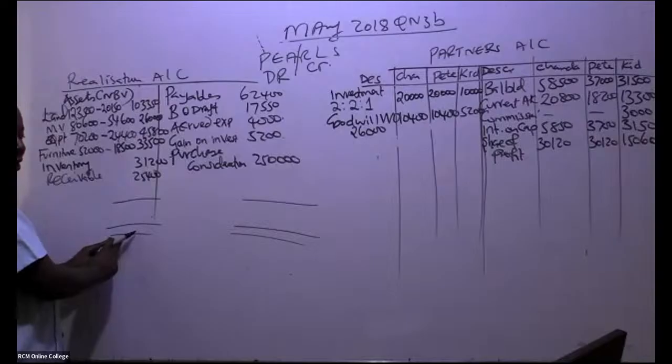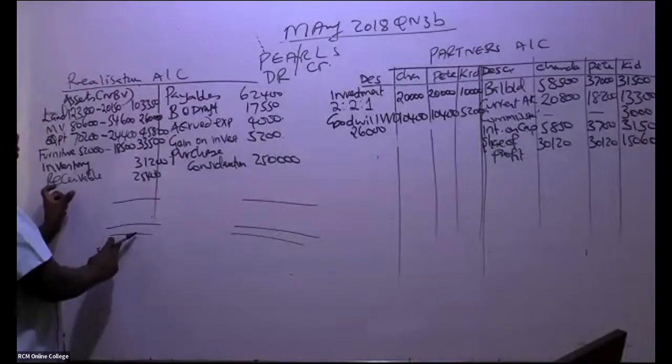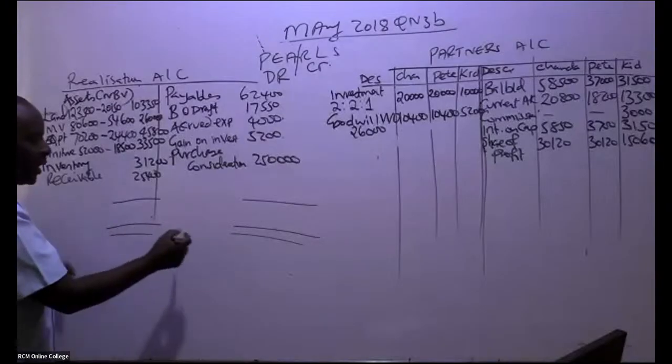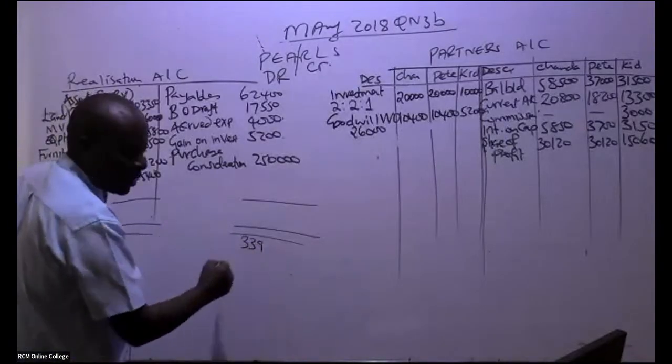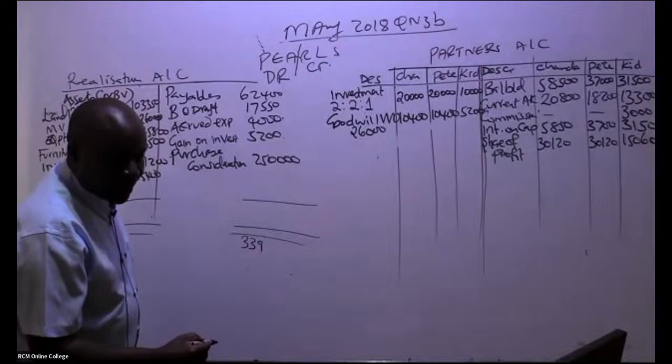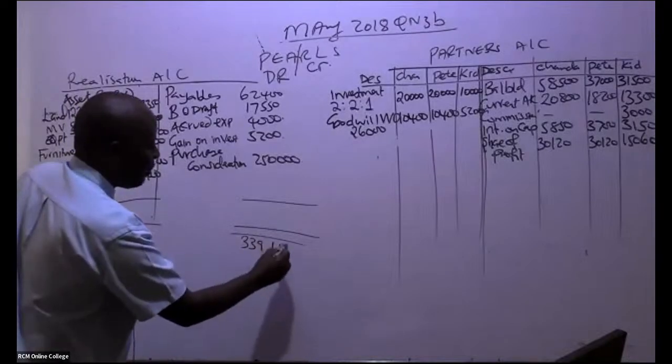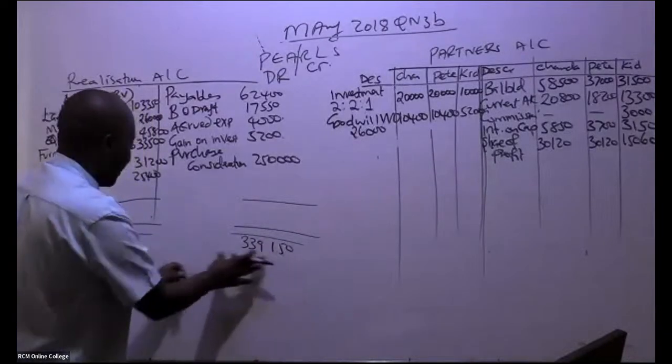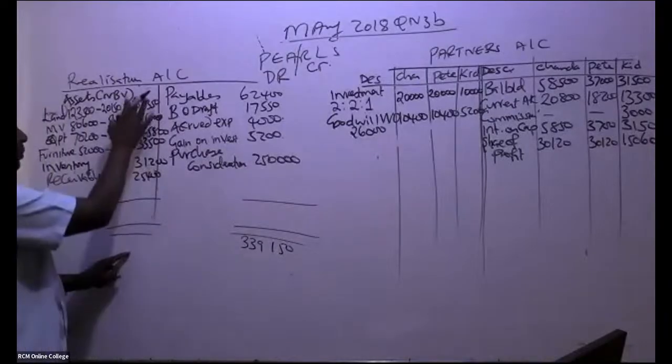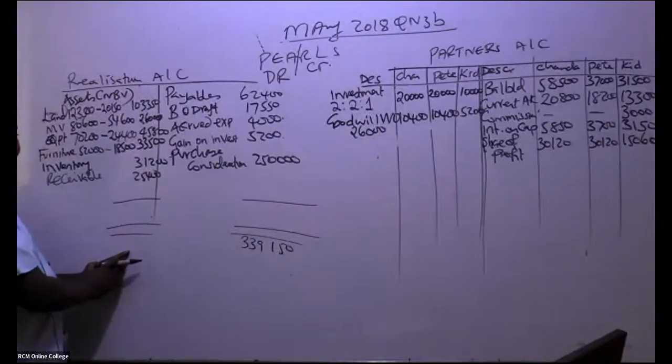Yeah, if goodwill wasn't written off, thanks for that question, and you are told it has automatically been taken over by the new company, you would have debited it here. So the credit side, I'm being told, is 339,150 credit. How about the debit? Somebody add.